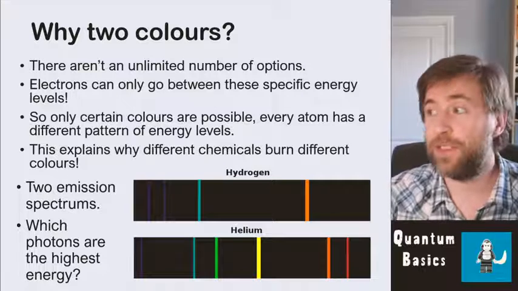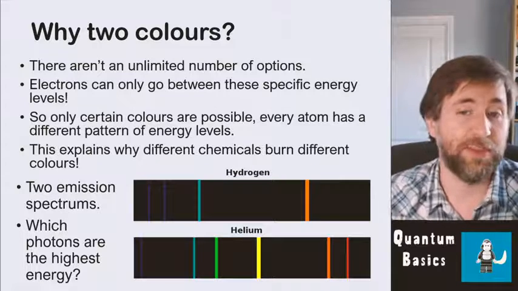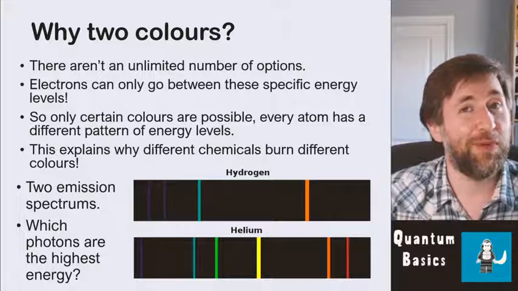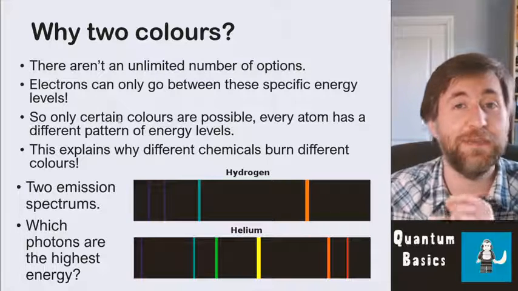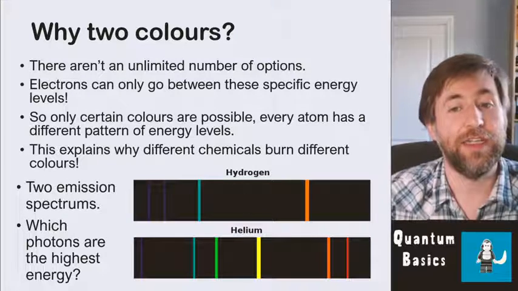So here are two really, really simple elements, the two simplest elements. And normally at A level, we'll talk about simple elements because it just simplifies the math. Here are the emission spectra from hydrogen and helium.